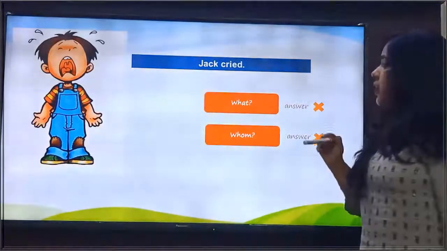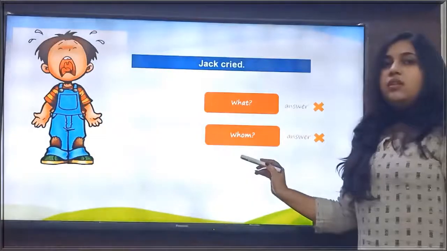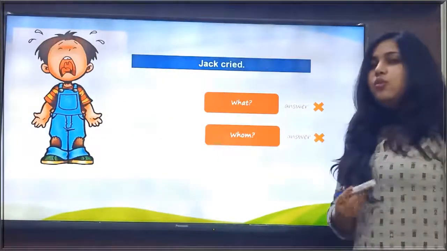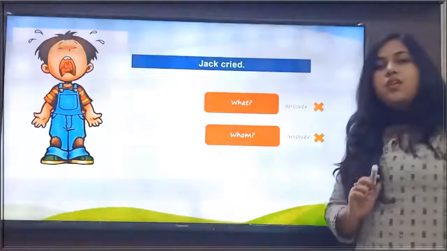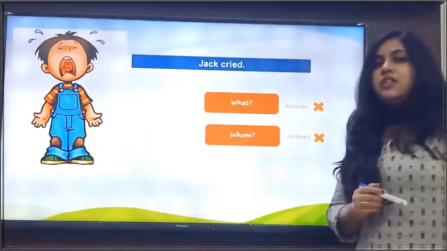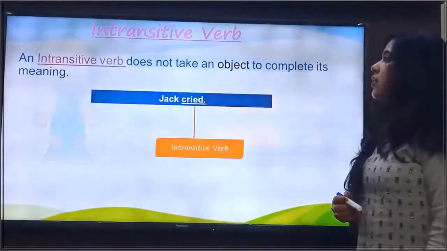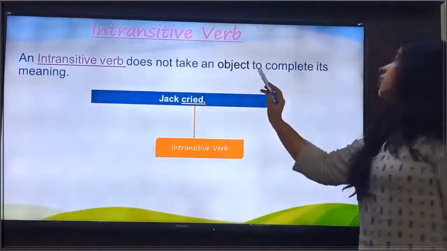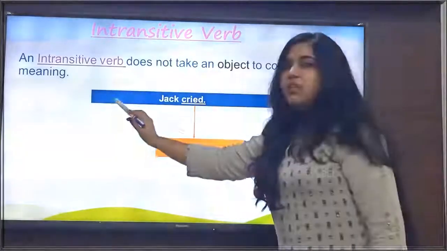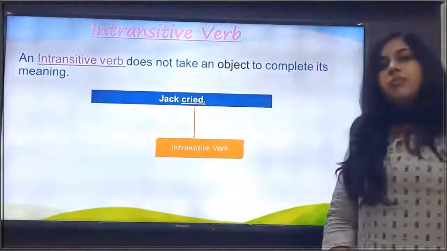And if we ask the question after the verb, Jack cried to whom? Then do we get the answer here? No, we do not get the answer here. That means this verb is not taking an object to complete its meaning. So what kind of verb is it? It is an intransitive verb. An intransitive verb does not take an object to complete its meaning. So in this sentence, Jack cried, cried is the intransitive verb here.